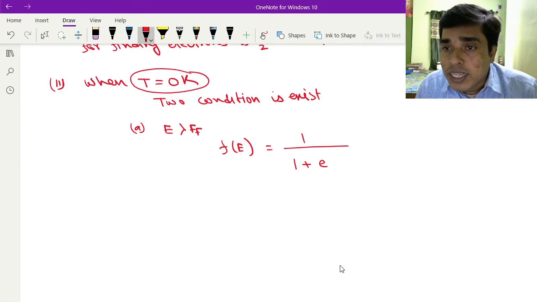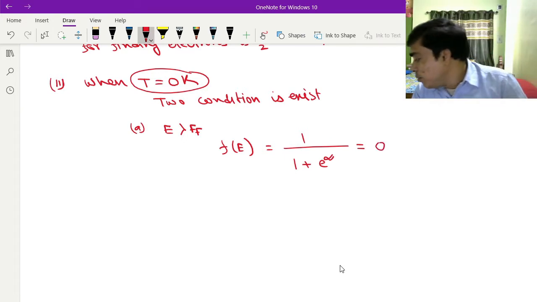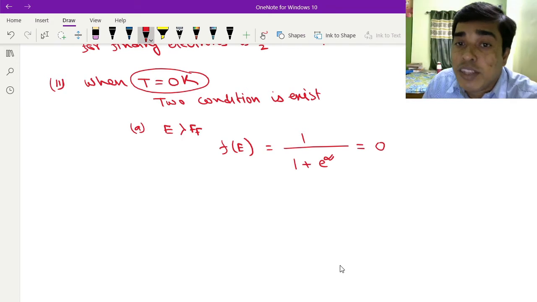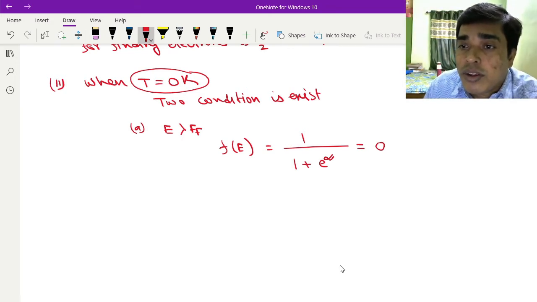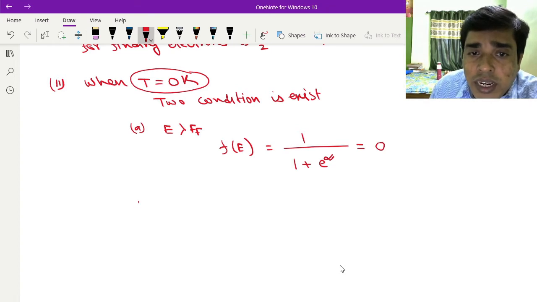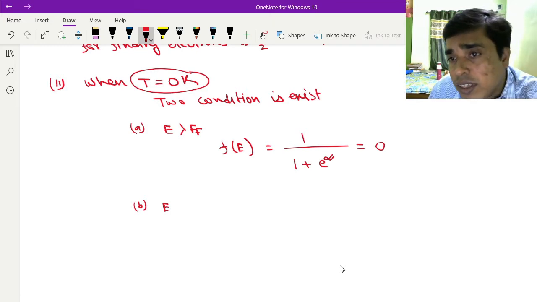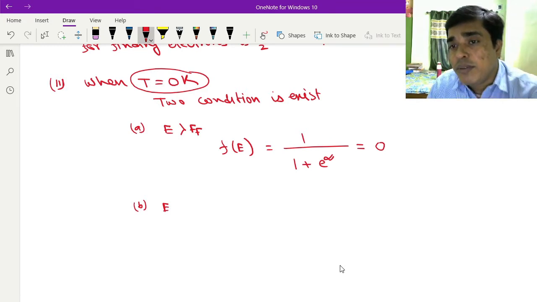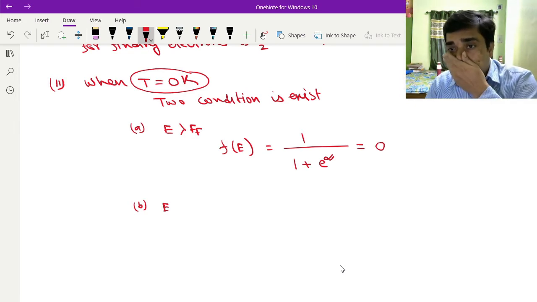So it will be 1 by infinity, which equals 0.